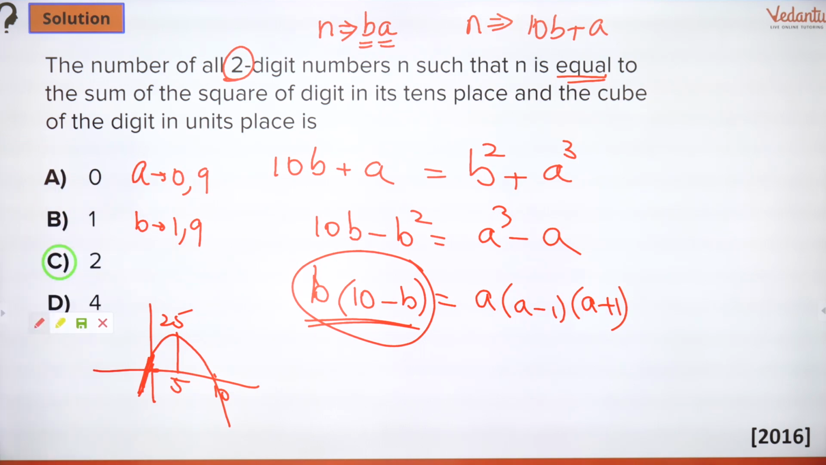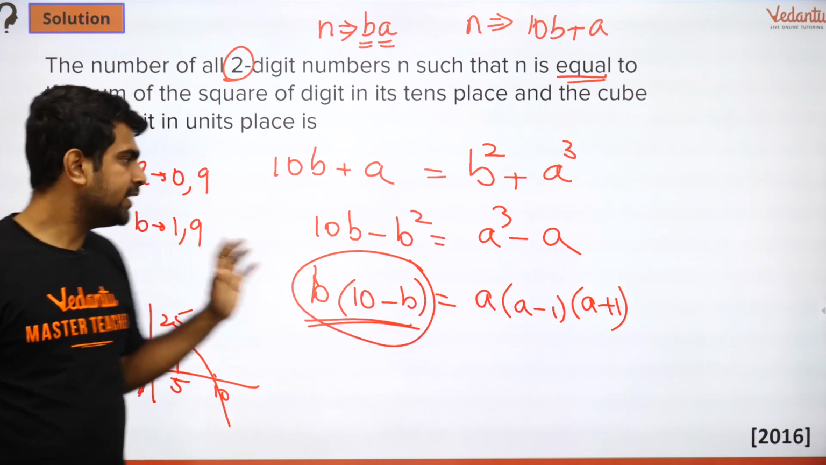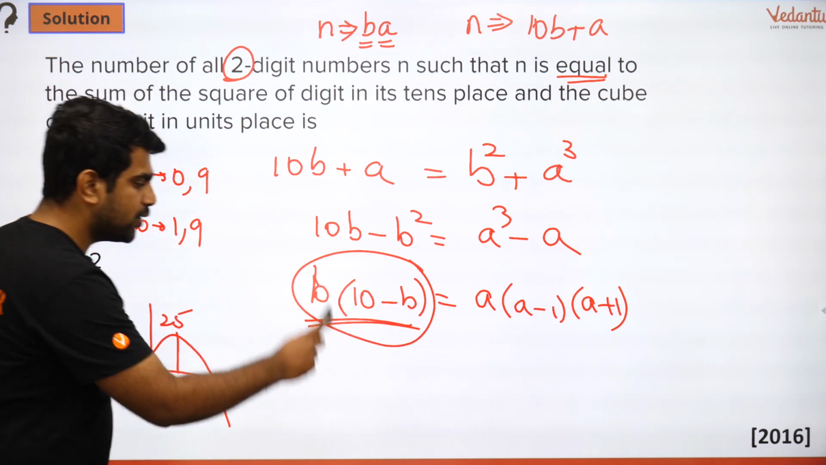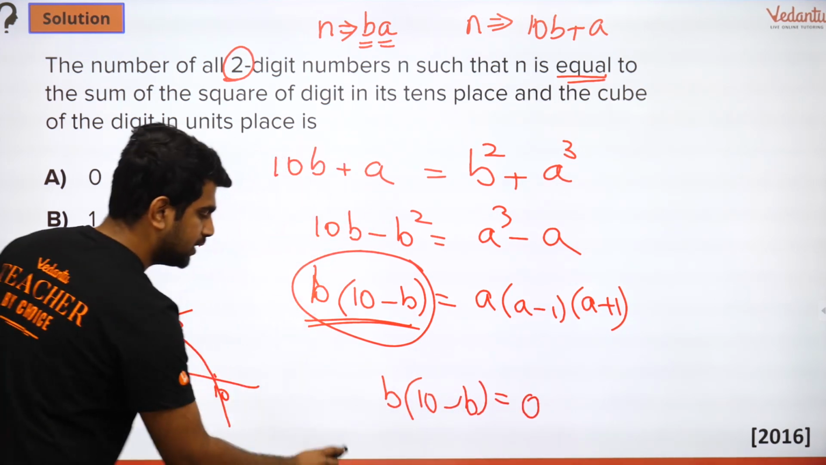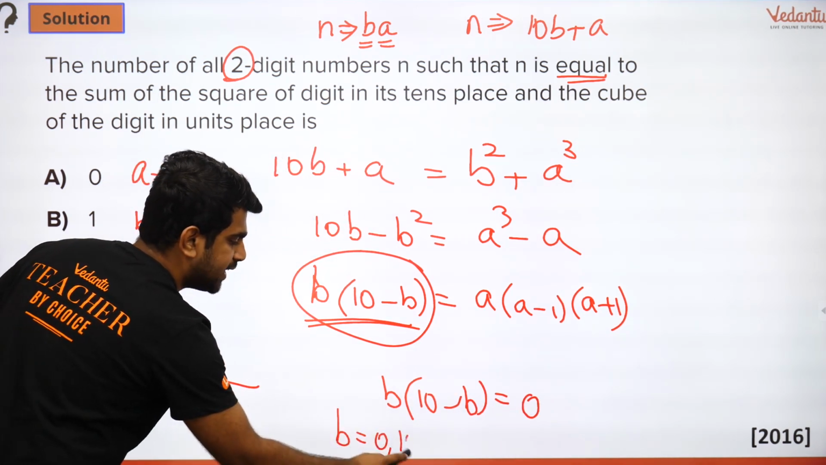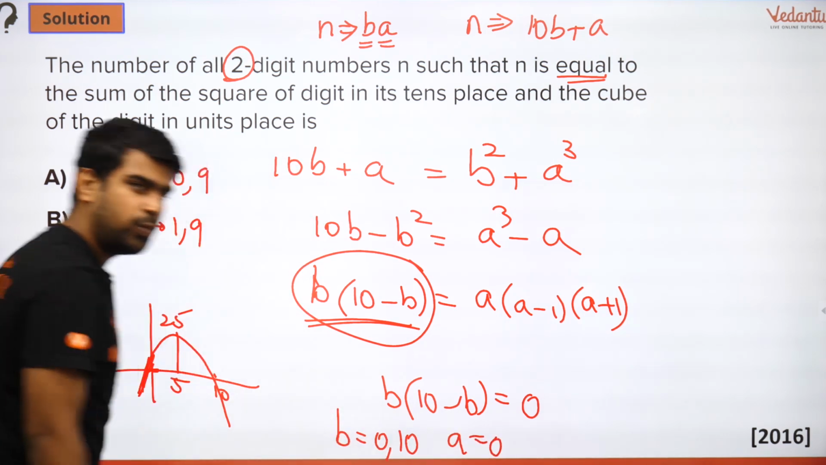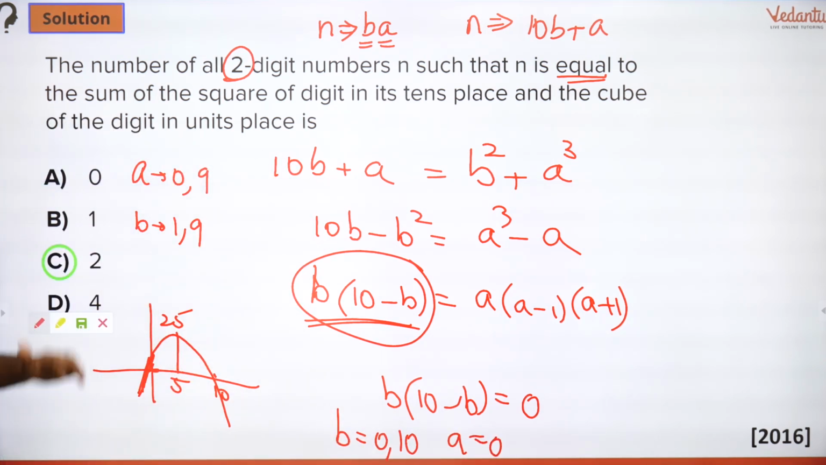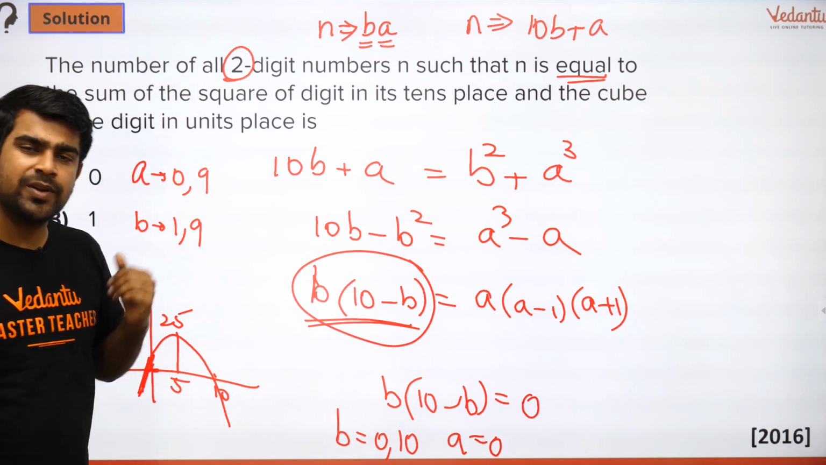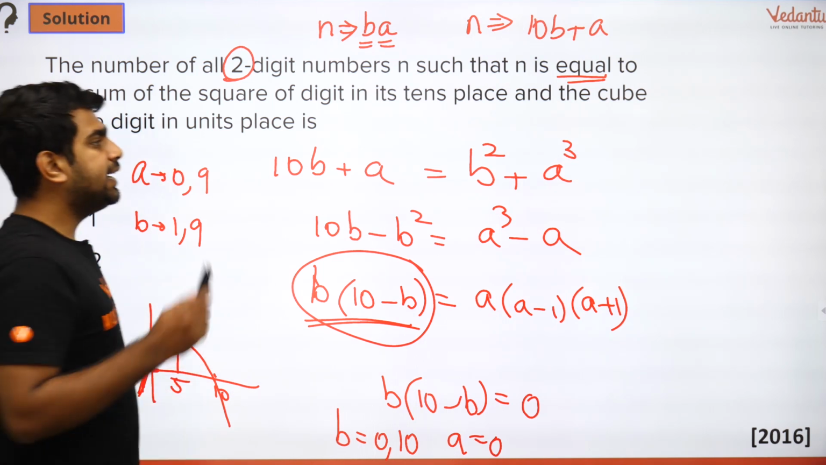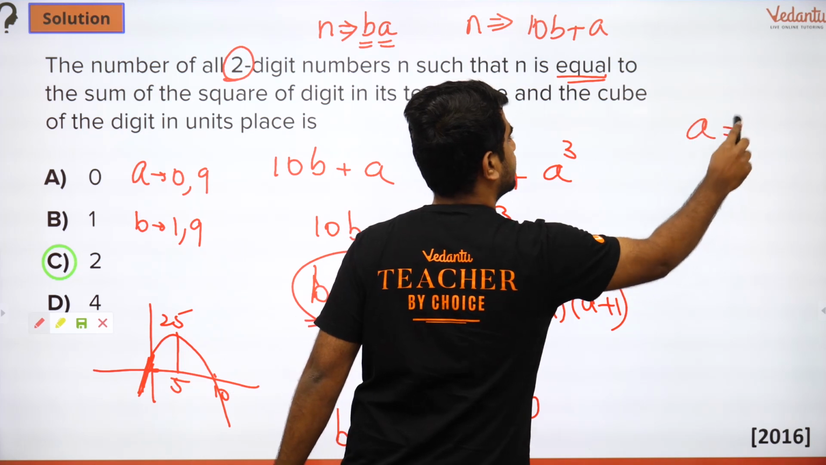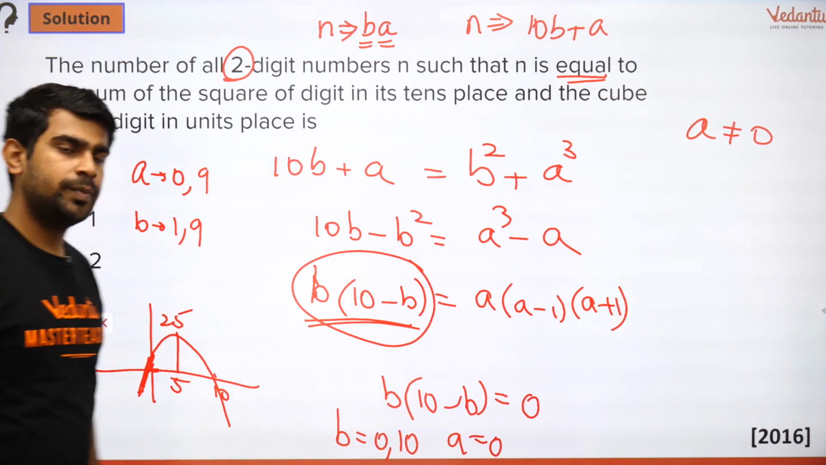It is useful because the way I solve this question is I'll put values in a. Let's put a equal to 0. If I put a equal to 0, I'll get b into 10 minus b equal to 0. That means either b is 0 or b is 10 when a is 0. Is it possible for b to be 0 or is it possible for b to be 10? No. B is the number in tens digit. How can it be 10, or how can it be 0? So both of them are not valid. So a cannot be 0.